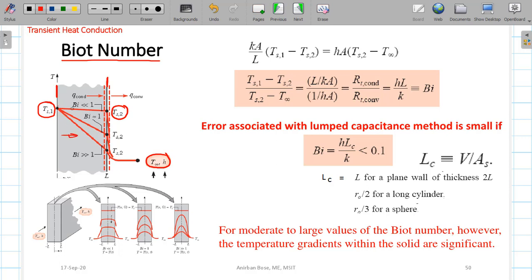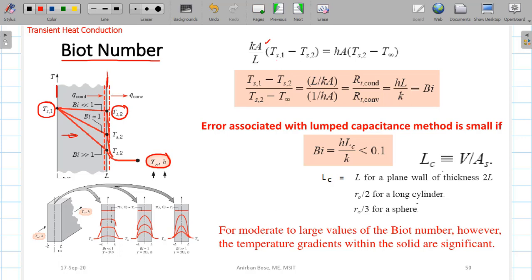So you see carefully what is the thermal resistance, the conduction resistance, that already you know, or you can also apply the rate of heat transfer by conduction, that is equal to K into A into temperature difference by L, because we are considering one dimensional steady state without heat generation from 1 to 2. So this is the simple expression, KA by L into Ts1 minus Ts2. This is the heat conducted.